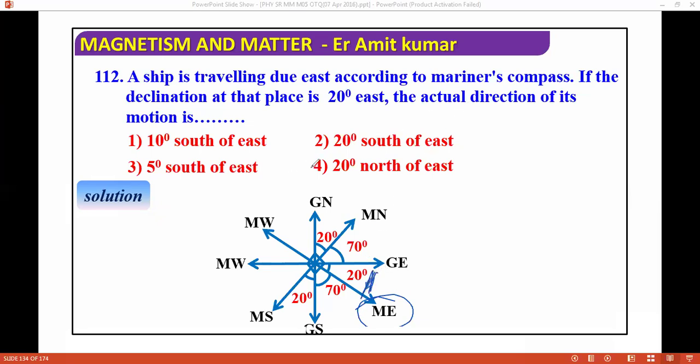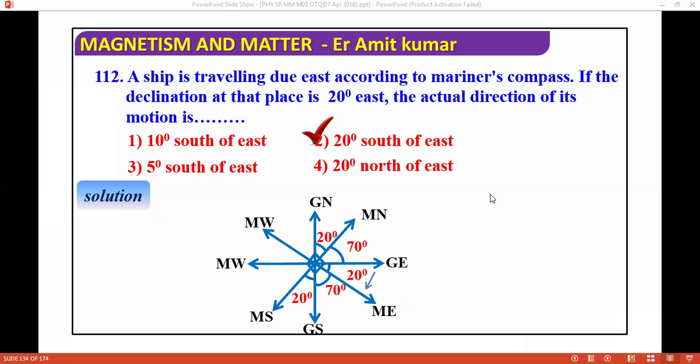The question asks for the actual direction of the motion, so now this question becomes easy: that is 20 degrees south of east. In terms of the magnetic meridian and geographical meridian, if you observe, that is 20 degrees south of east. This is an easy question again, but you need to think to solve these questions.